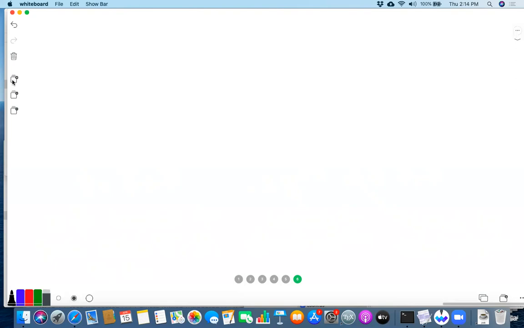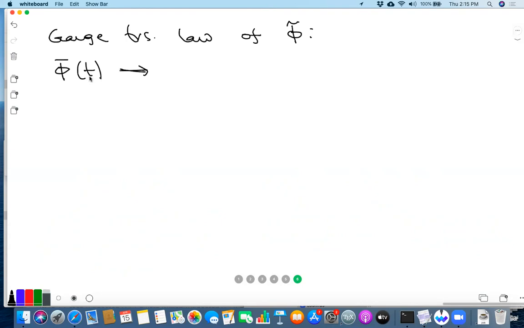Now, this, in fact, we can also see from the gauge transformation law. So let's look at the gauge transformation law. For that, you have to look at the phi bar of t, the background, and see what happens under gauge transformation. The background, of course, depends only on time, not on the space coordinates, and the time coordinate is being transformed.